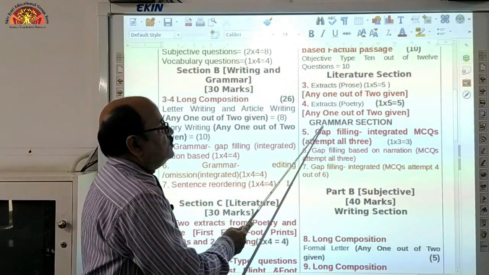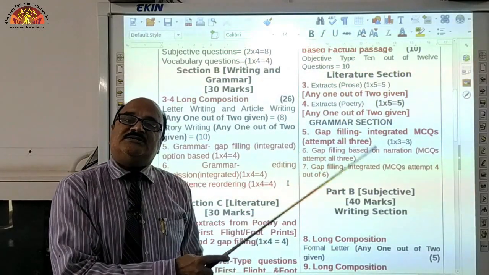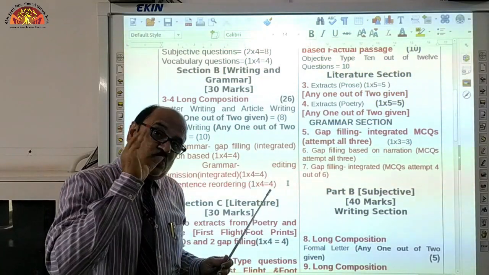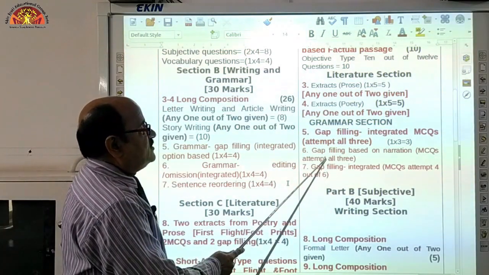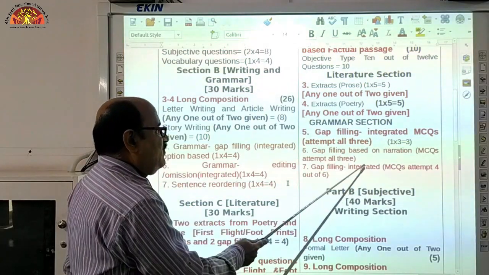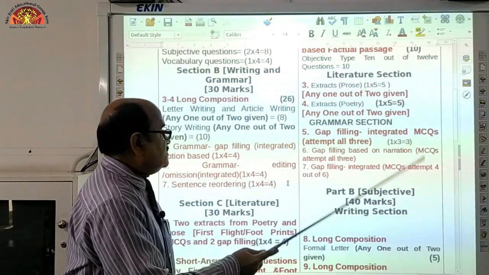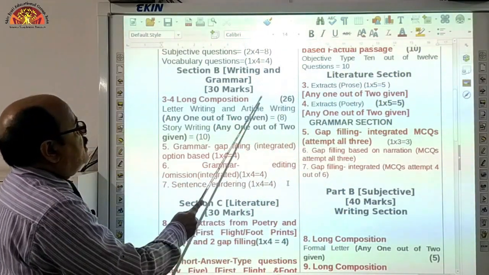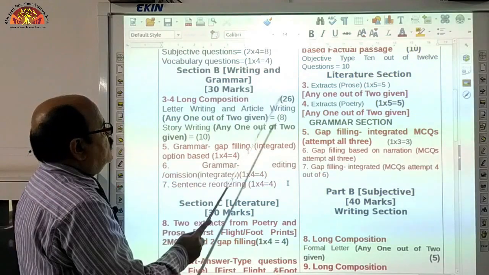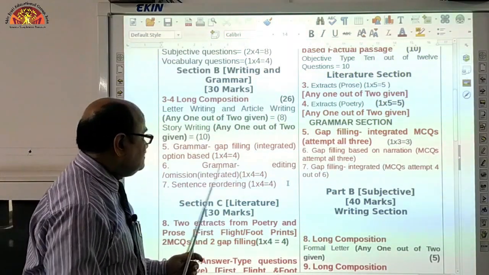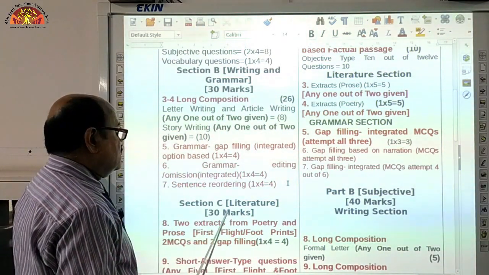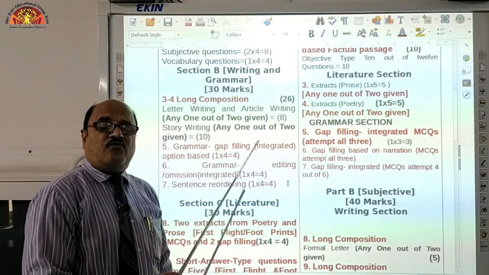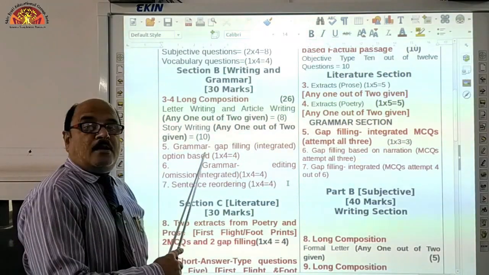Now let's switch to the same part, part A, and that is based on your grammar section. Do you still remember? Three marks, cloze, were there, right? So gap filling is there, three marks, and gap filling once again that is based on your pictures, right? So overall this 40 marks is there, and earlier that was different. So in this way students, this writing section is there, then section C is there, and that is your literature section after grammar.